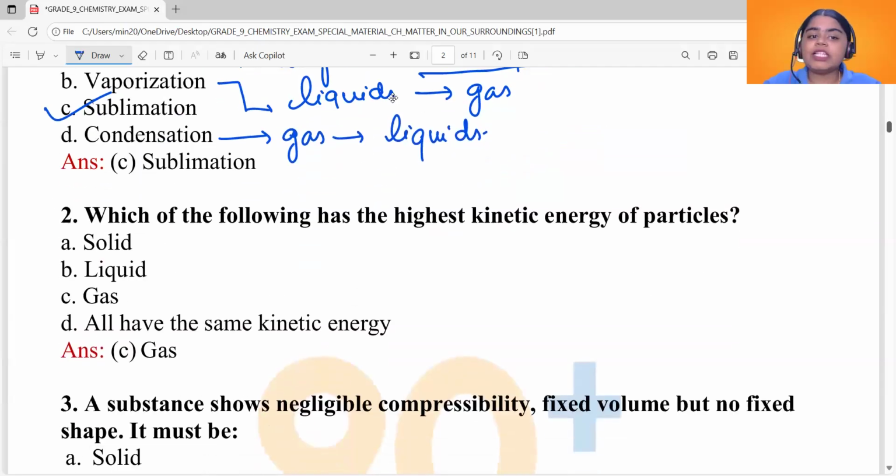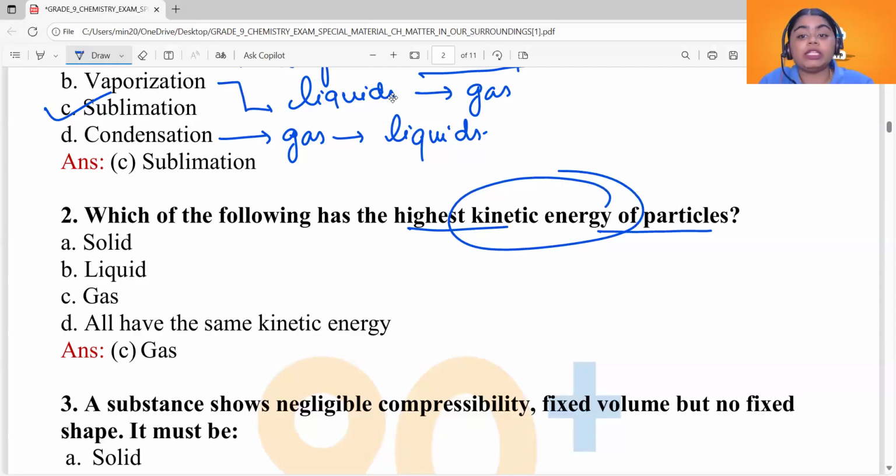Okay. Now see, question 2. Which of the following has the highest kinetic energy of particles? Now we know that kinetic energy is related to temperature. Also, kinetic energy is the energy associated with movement of particles. And movement of particles is associated with the space they have in between them. So, if some particles have large amounts of space between them, you can say they will have the highest kinetic energy.